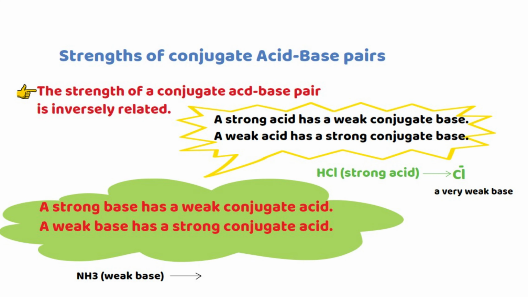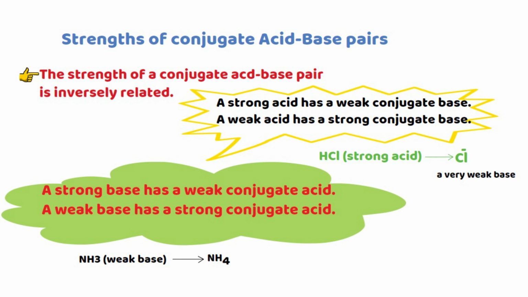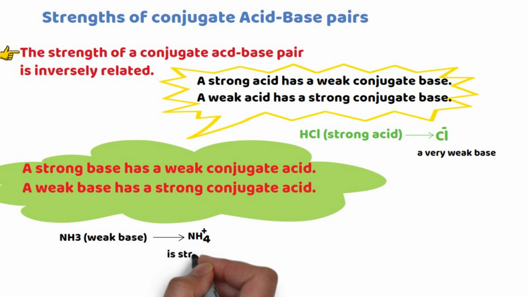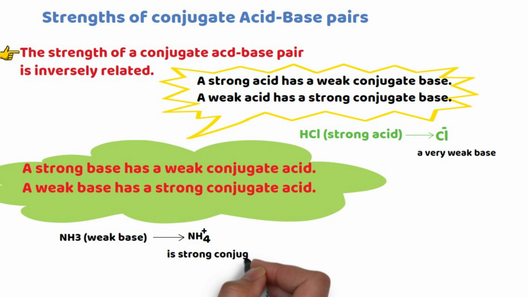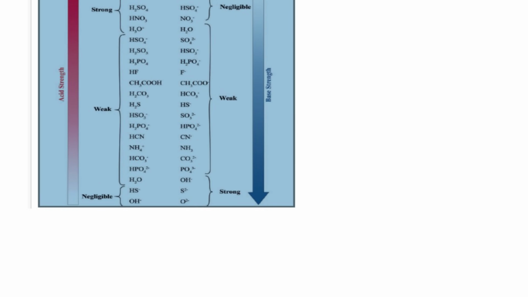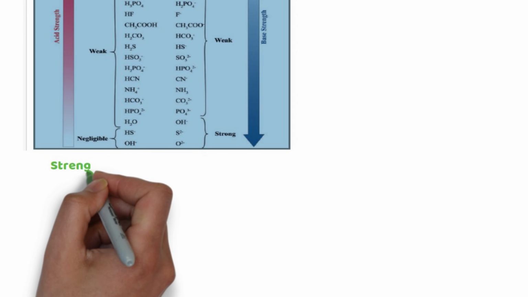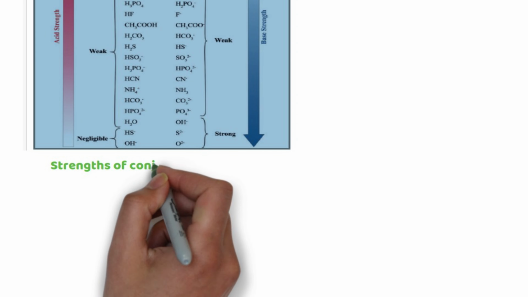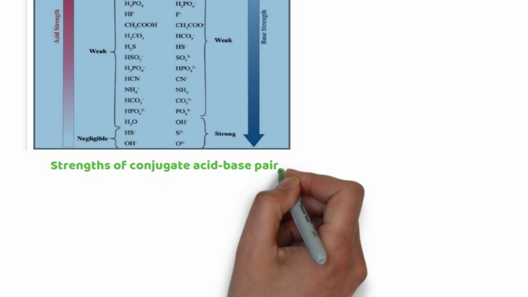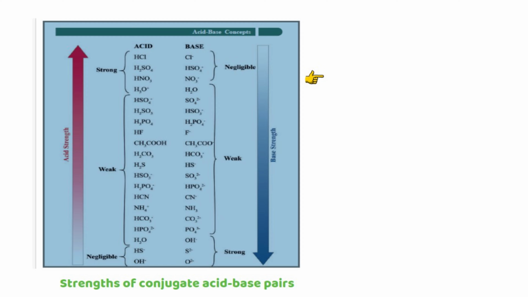Example, ammonia is a weak base and its conjugate acid is ammonium ion, which is a strong conjugate acid. Look at this diagram. When you move from bottom to top, the strength of acid increases, and when we move from top to bottom, the strength of base increases.